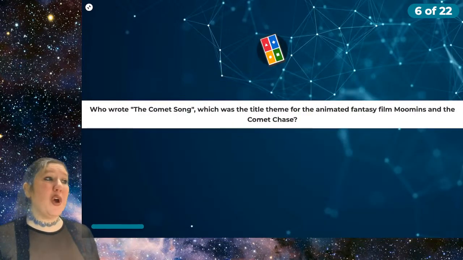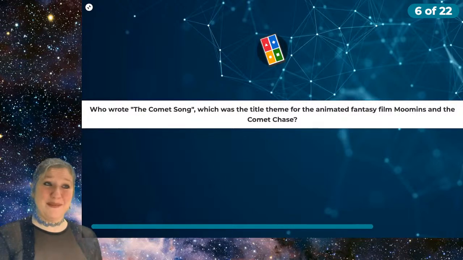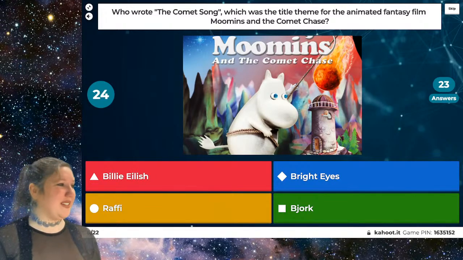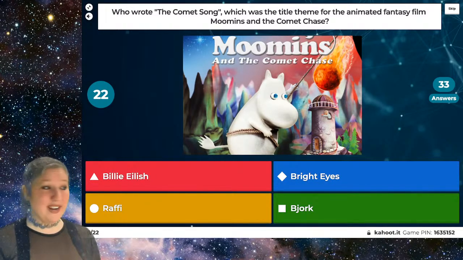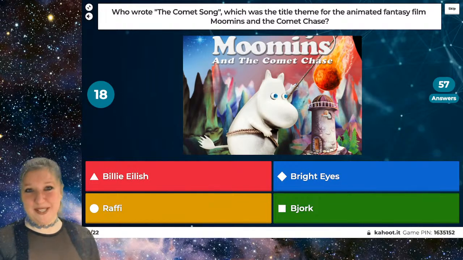Elk. So our next question is, who wrote The Comet Song, which was the title theme for the animated fantasy film Moomins and the Comet Chase? So who was it? Was it Billie Eilish? Was it Bright Eyes? Was it Raffi? Or was it Bjork? Who wrote The Comet Song?